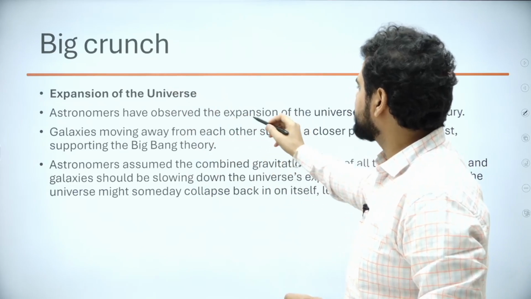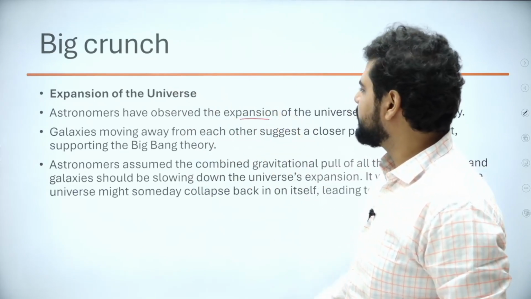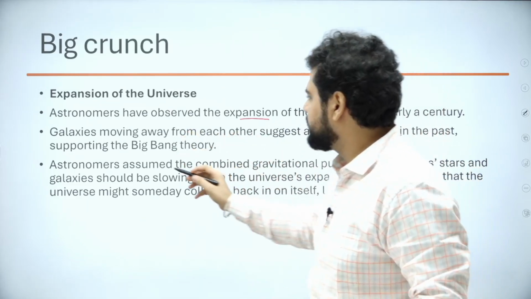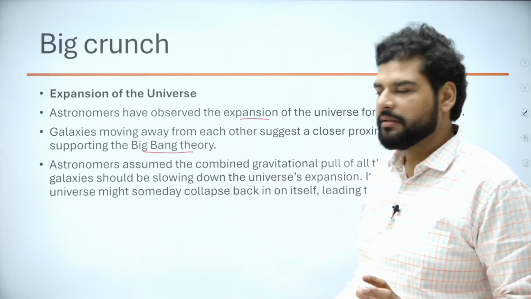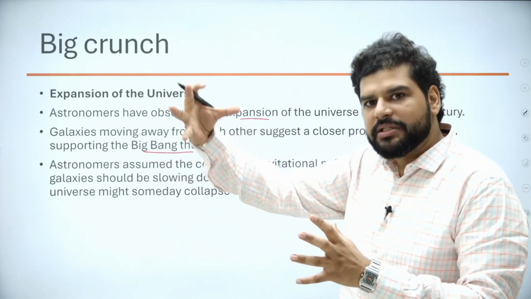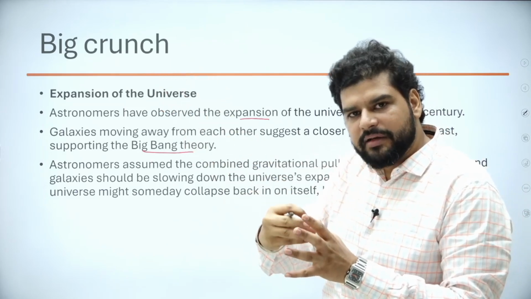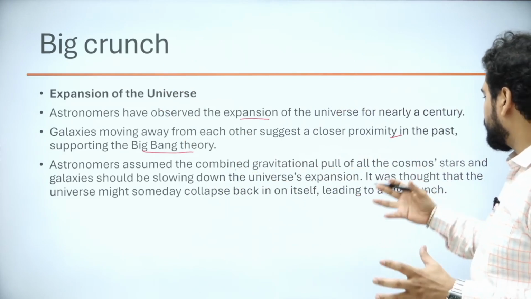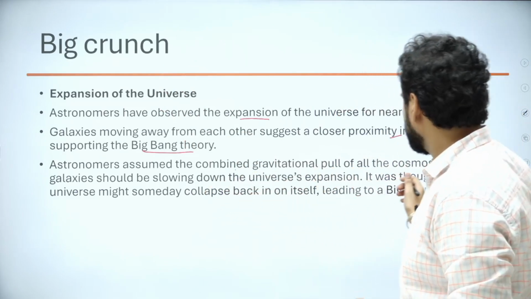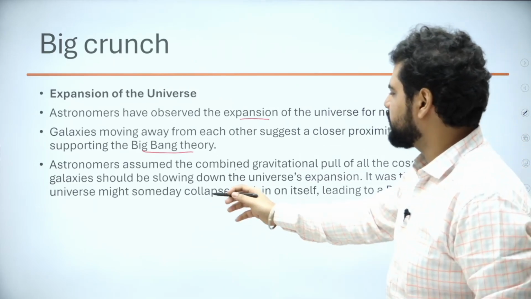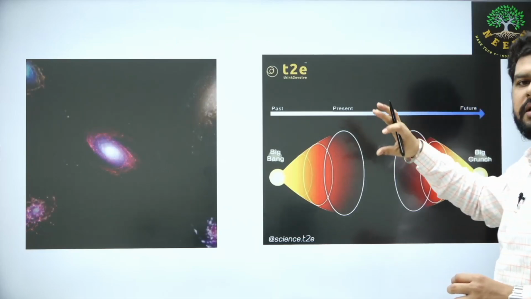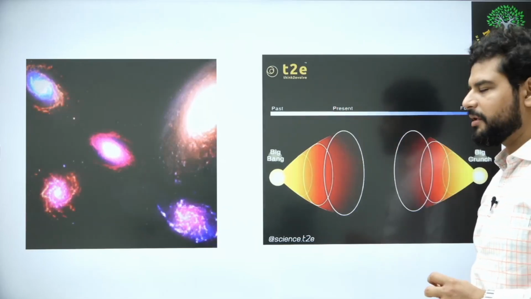So astronomers observe the expansion, right? Galaxies are moving away from each other, which suggests that in the past Big Bang happened, right? They are moving away from each other. That means sometime earlier they were closer together. So they assumed that gravity of all the cosmos and galaxies would be slowing down, right? It was thought that the universe might someday collapse back into itself, leading to a big crunch. This was told by Stephen Hawking.